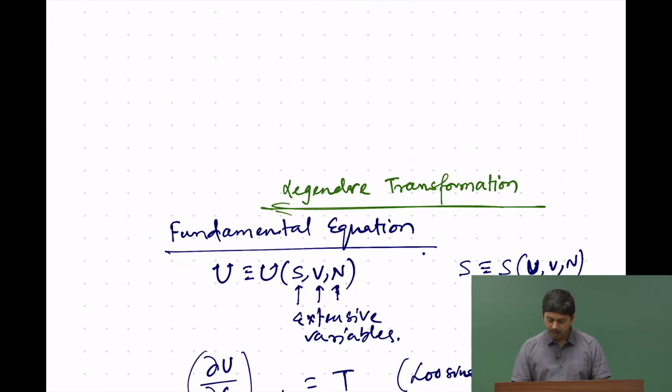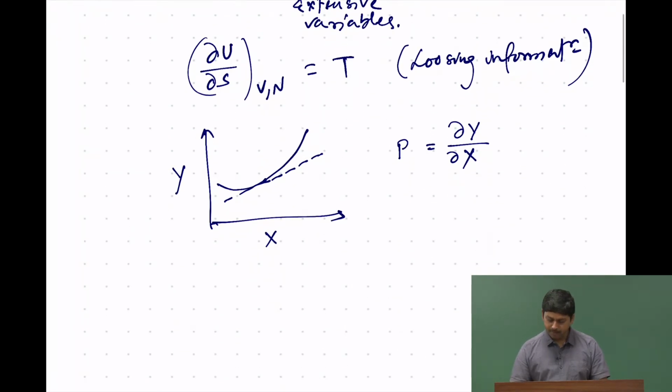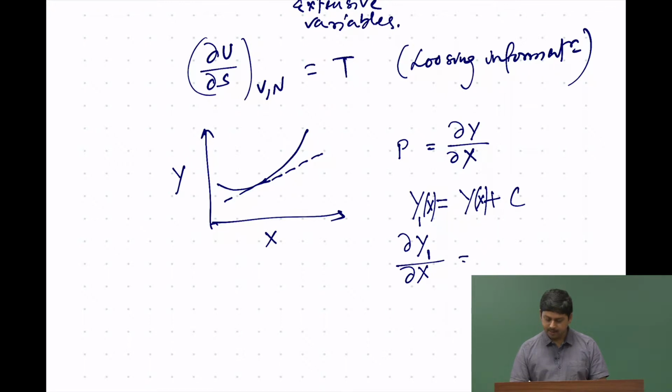For example, say another function y1 of x is y(x) plus c. In that case, dy1/dx is the same as dy/dx.